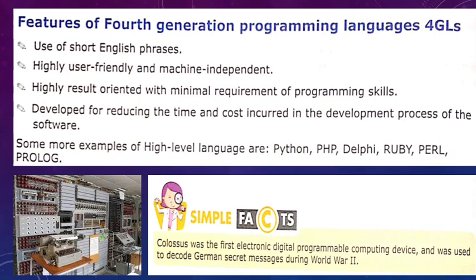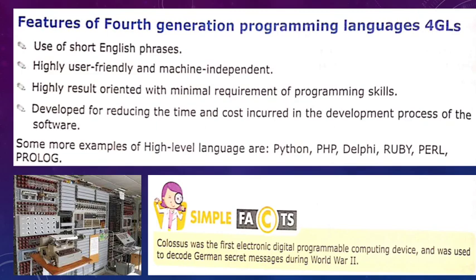As I said, the code that you write on one machine can be run on the other machine also. Highly result oriented, with minimal requirement of programming skill. You do not have to remember all the codes to run this fourth generation language.